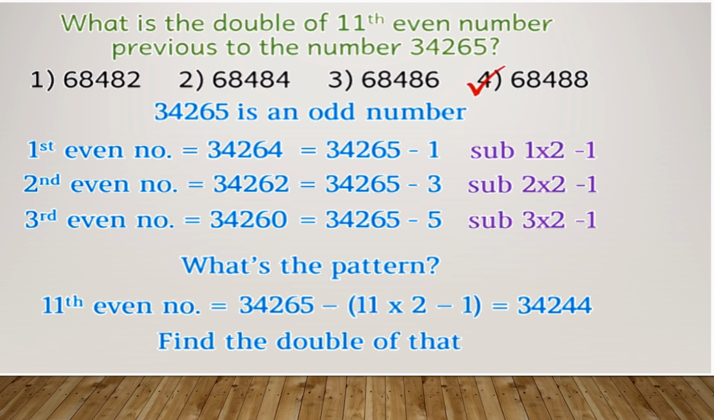So 34,265, you have got this number as the odd number. What we will do is the 11th position, into 2 minus 1. So that will give you 34,244. Okay, now we haven't finished the question yet. It has asked the double of that number. So when you double this number, you will get 68,488. Now that is option number 4. Okay, so this is how you solve the sum.